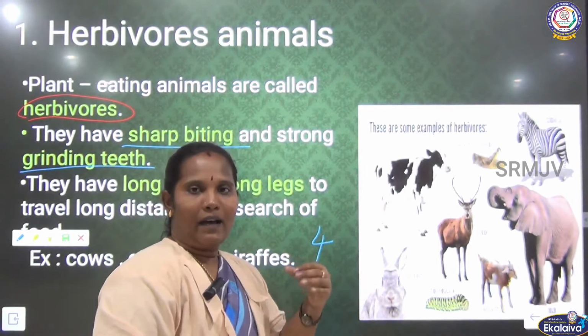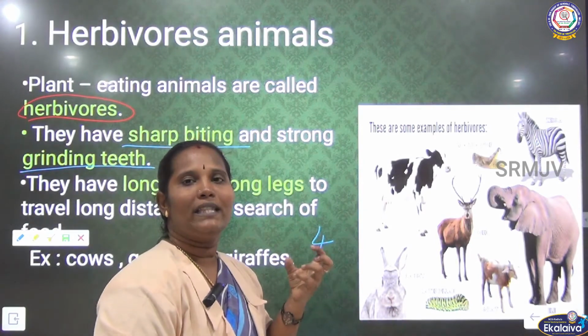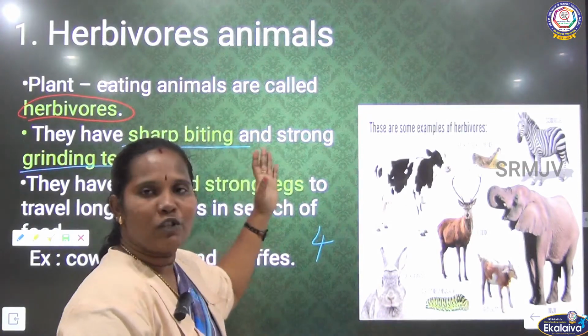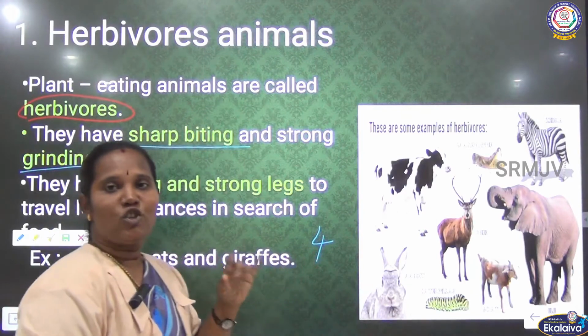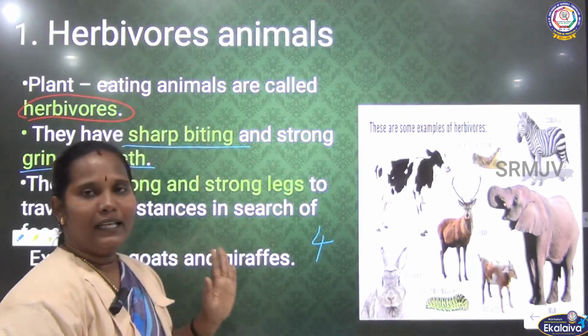After that, they have to grind that leaf, that's why they have strong grinding teeth. So, this is the special feature of herbivorous animals. Clear?